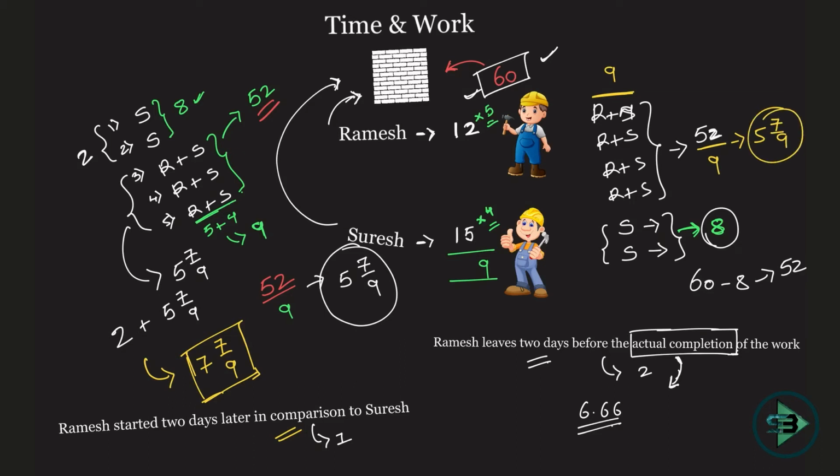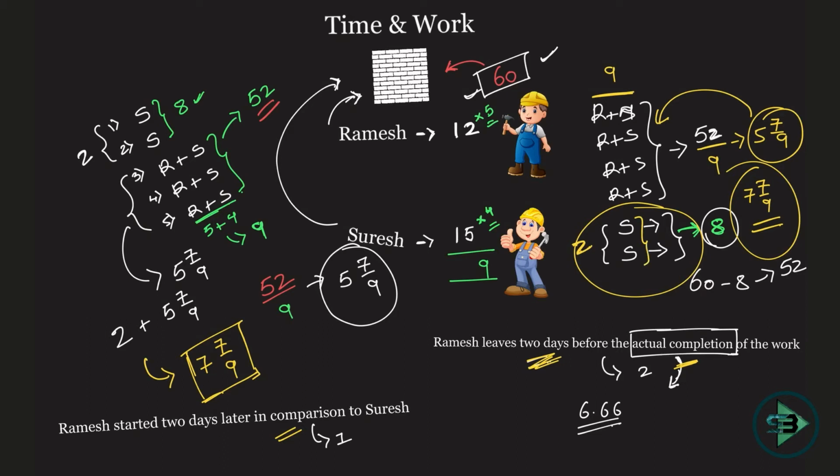So the answer remains the same. 5, 7 by 9 days when they are working together, and 2 days when Suresh was working on the last 2 days. So 5, 7 by 9 plus 2, answer is nothing but 7 by 9 days will be required to finish the work, given that this is the condition where Ramesh leaves 2 days before the actual completion of the work. Okay, so if Ramesh leaves 2 days before, which means on the last 2 days Suresh was working, and if Ramesh joined 2 days later, which means on the first 2 days Suresh was working. Let it be first 2 days or last 2 days, the answer will remain the same. And that's how simple the logic of time and work is.